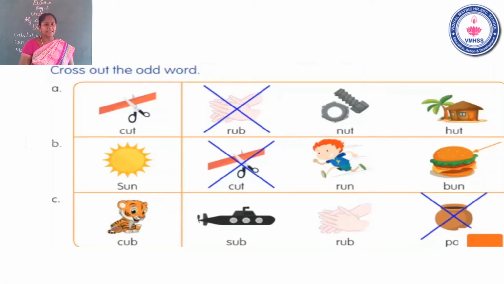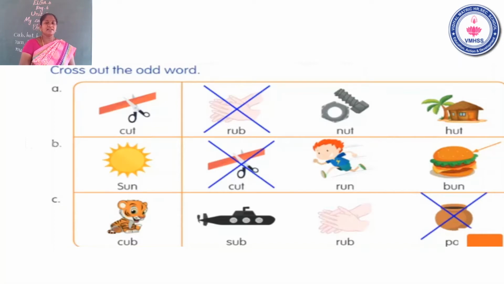Rub. The other word, nut. The last word is hut. Children, listen carefully. The other two words are related to the cut word family, the at word family.